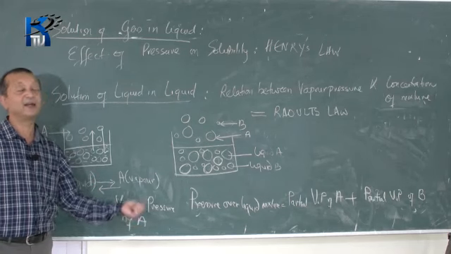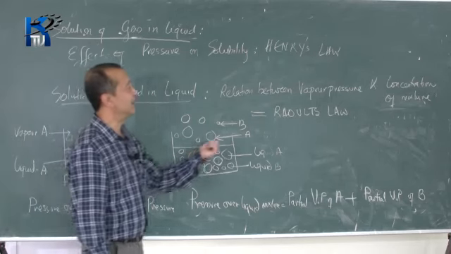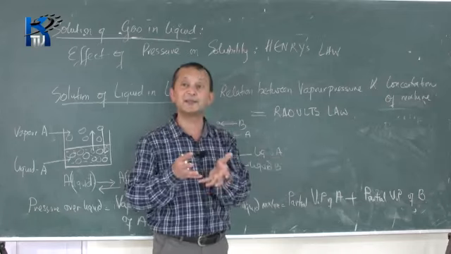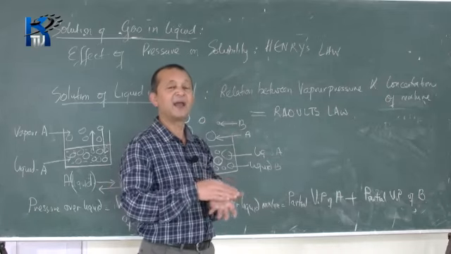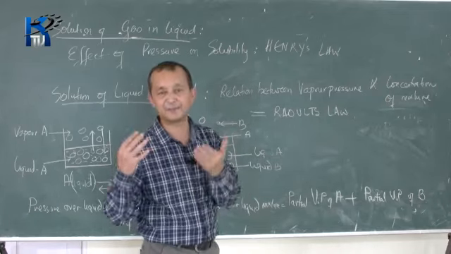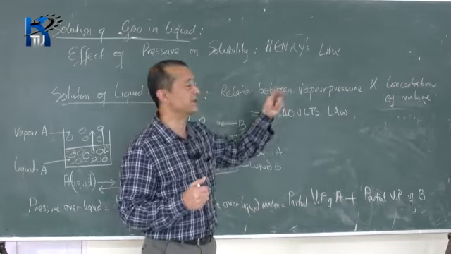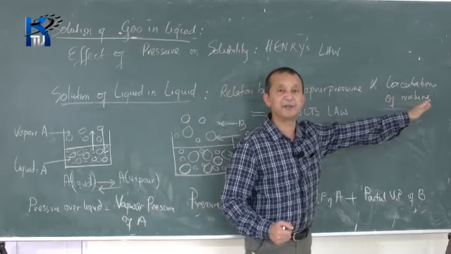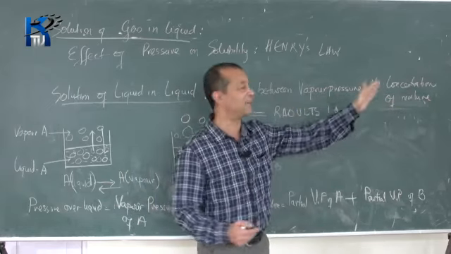Okay, so that is where the idea about vapor pressure comes from. Whenever a liquid is there, there is always vapor on top of the liquid, and that vapor exerts a pressure. The pressure is known as vapor pressure. Then there is another quantity, the concentration of the mixture, which will come now.